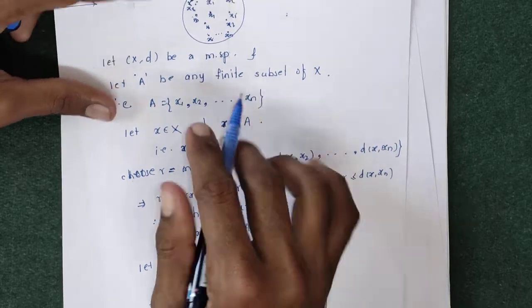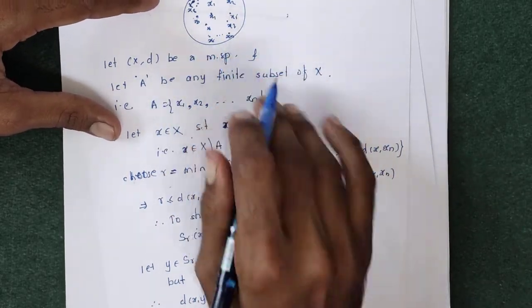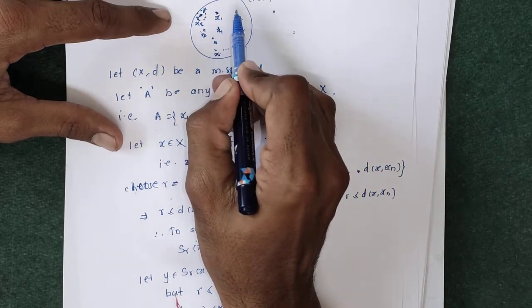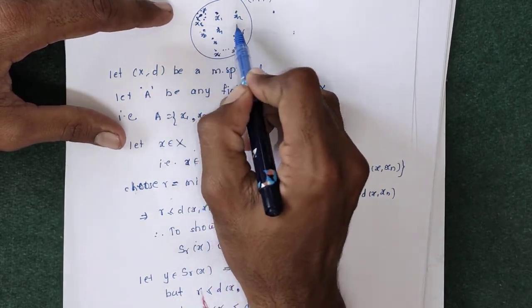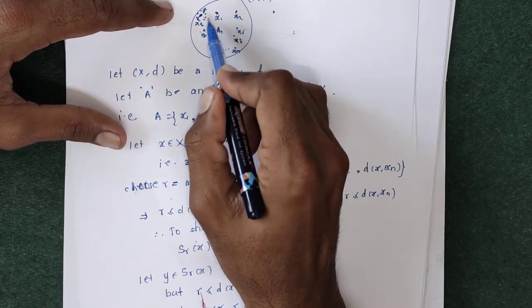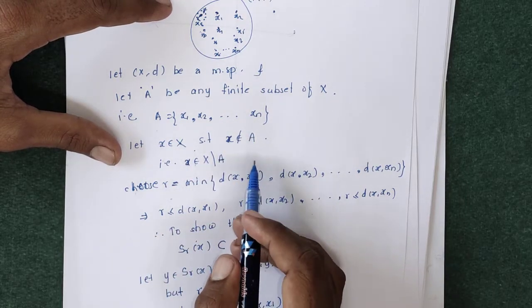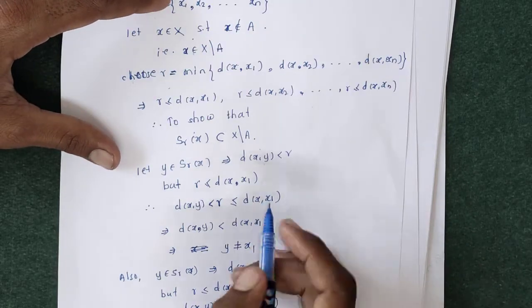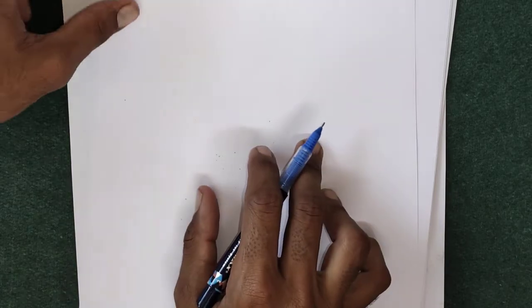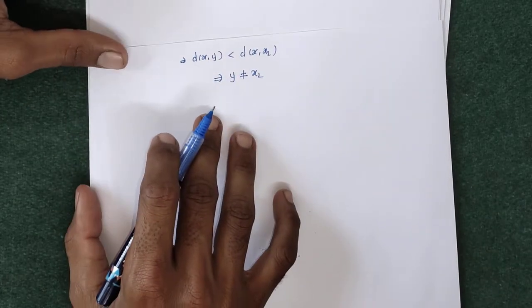If our y is equal to some xi, then we cannot say that y belongs to X minus A. But if y is not equal to x1, x2, x3, similarly y is not equal to xn, so y is not equal to any member of A, then we can say that y belongs to X minus A. For that, first of all, y is not equal to x1. Similarly, we can prove that y is not equal to x2, x3, and up to xn. And therefore, we can say that y belongs to X minus A.